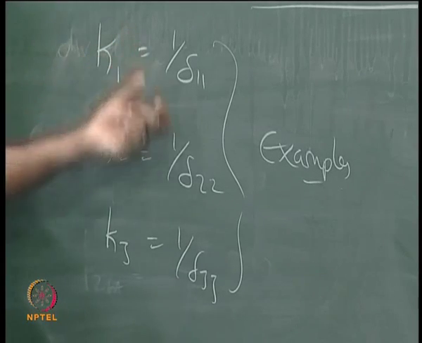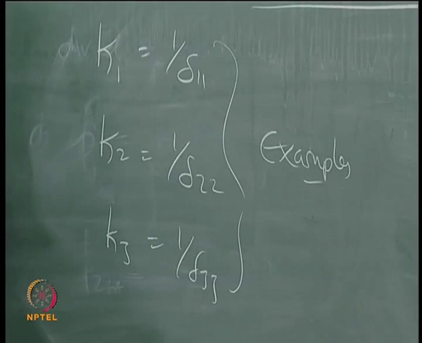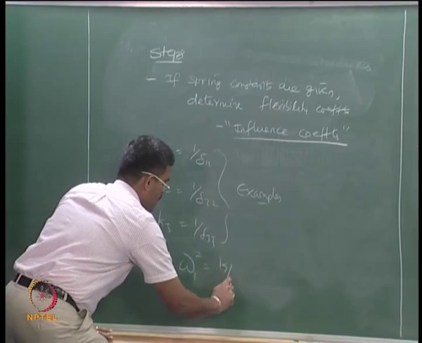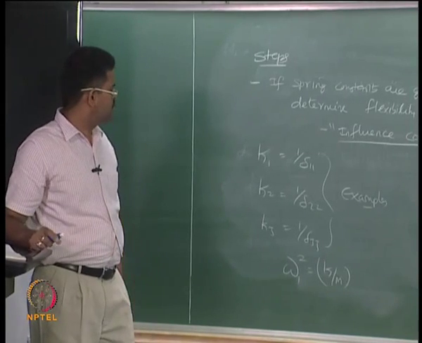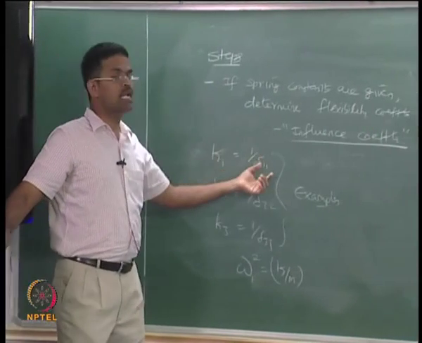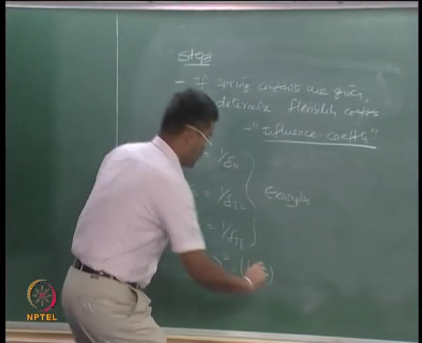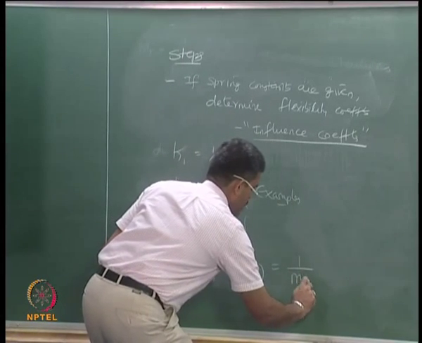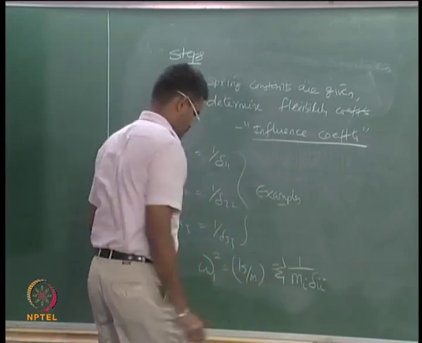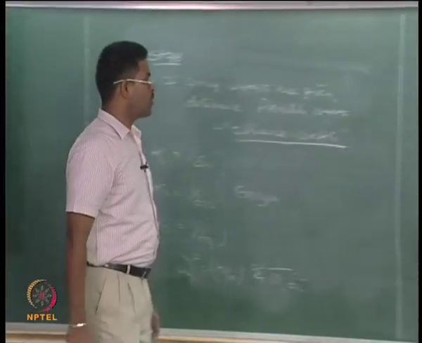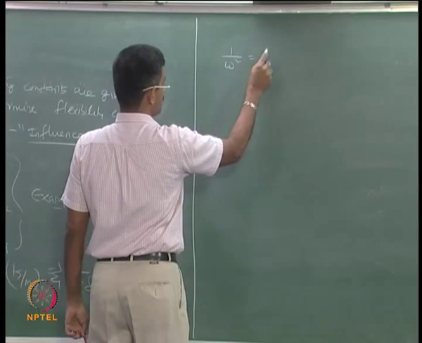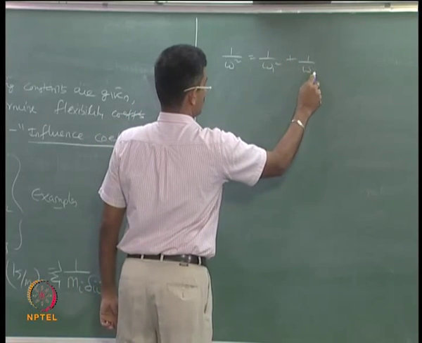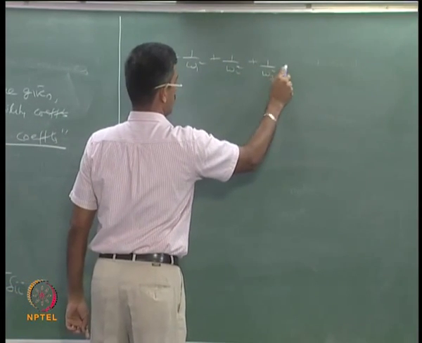Now, how do we simplify this problem for a multi-degree system? What he says is omega 1 square is simply k by m, and k is 1 by delta. So what he said simply is 1 by omega square is the sum of m i delta ii. So if you want to find it for a multi-degree model, 1 by omega square should be 1 by omega 1 square, 2 square and 3 square and so on.